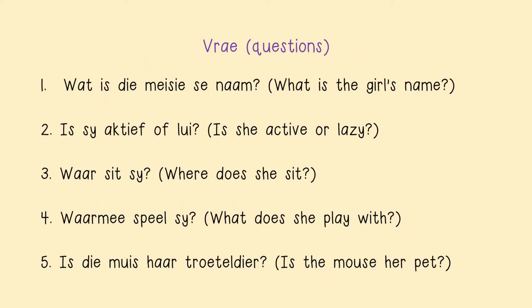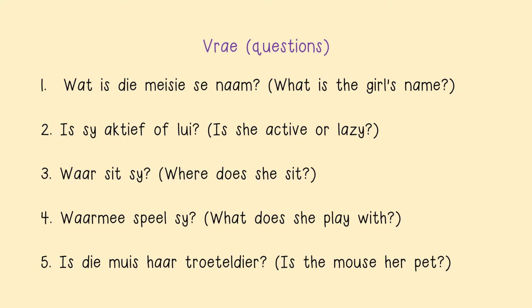Nou ons doen die vrae. Now we will do the questions. Ek verlees die vrae en jy moet antwoord. I will read the questions and you must answer them. Nommer 1. Wat is die meisie se naam? What is the girl's name? Is sy aktief of lui?